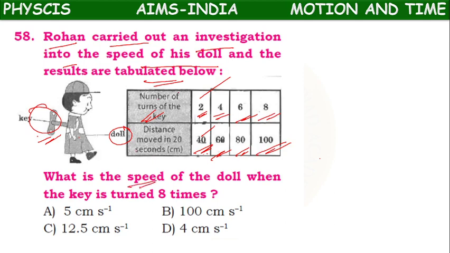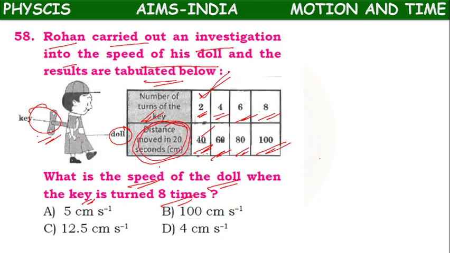Now the question is, what is the speed of the doll when the key is turned 8 times? They are asking for speed. What have they given? The distance moved in 20 seconds.